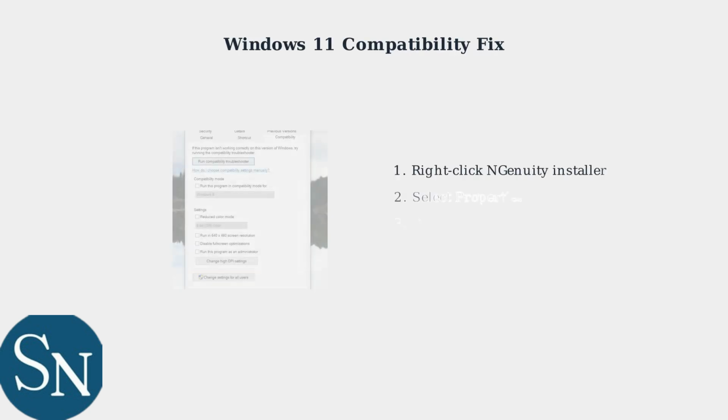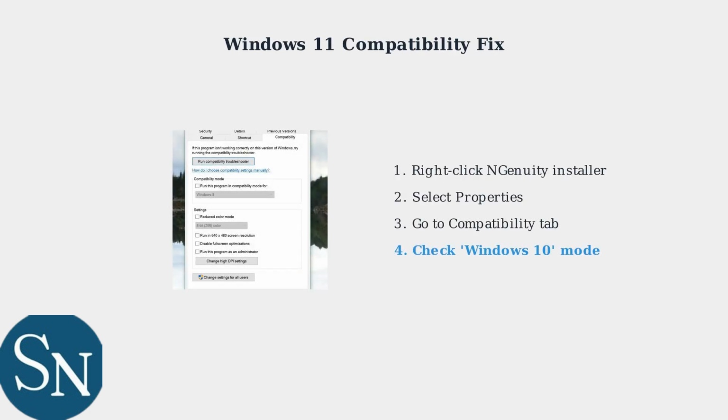If you're using Windows 11, you'll need to install Ngenuity in Windows 10 compatibility mode to ensure proper functionality. Right-click on the Ngenuity installer, select Properties, then go to the Compatibility tab. Check the box to run in compatibility mode for Windows 10. After installation, restart your computer and let Windows automatically detect your headset.